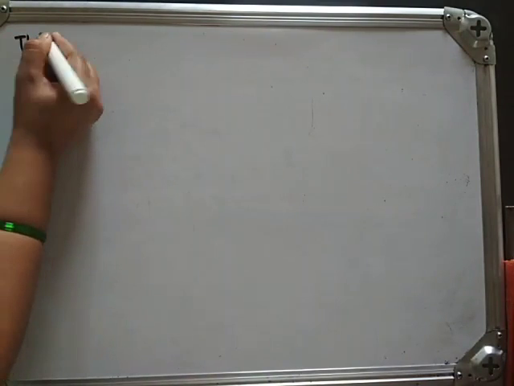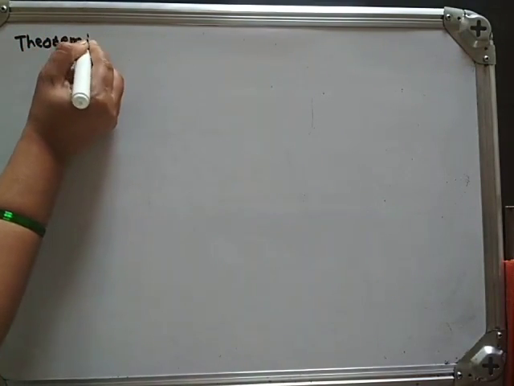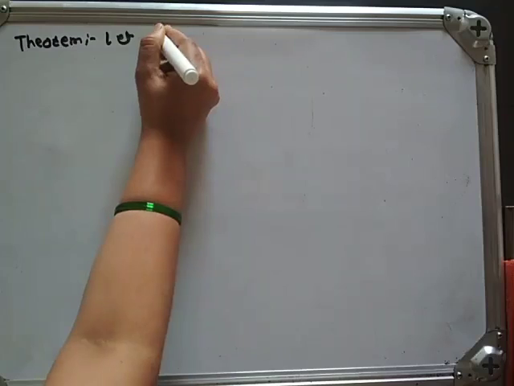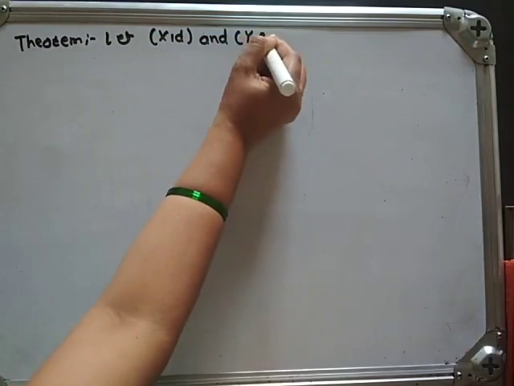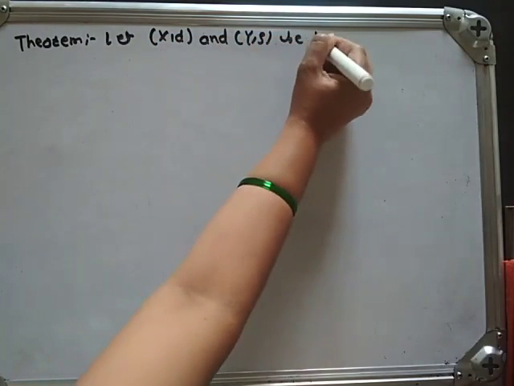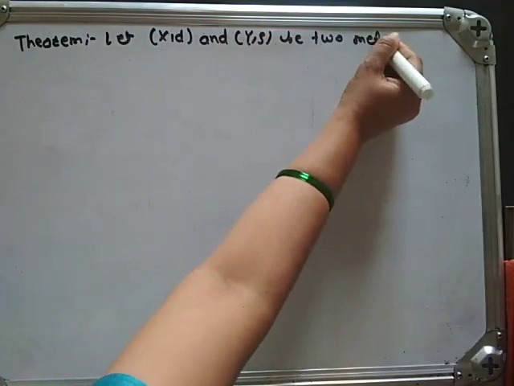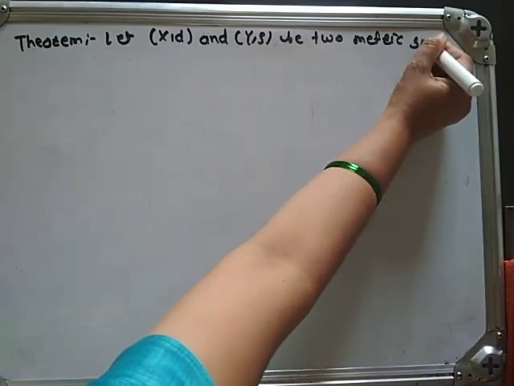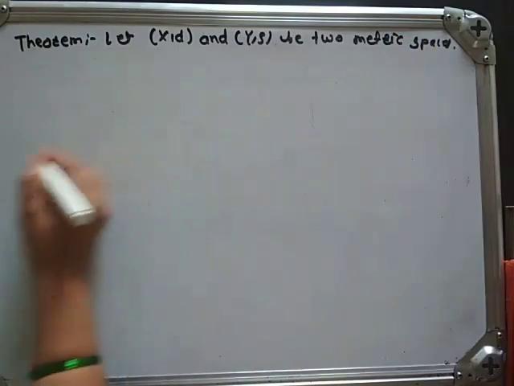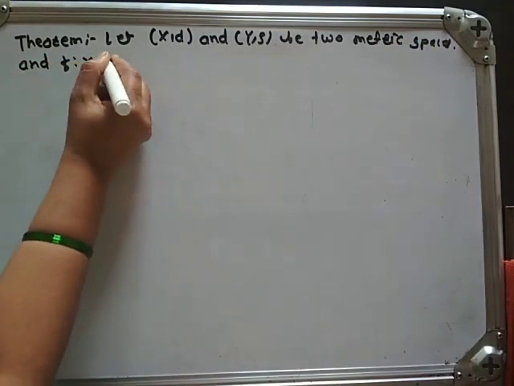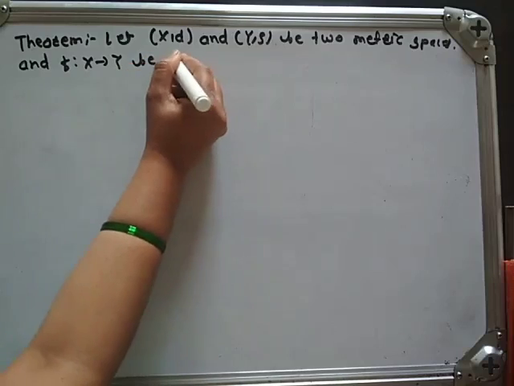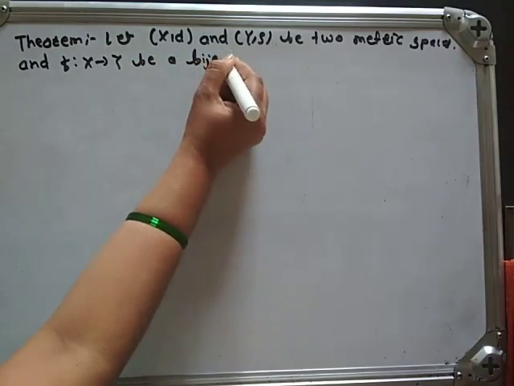Let us see the theorem. Let (X, d) and (Y, ρ) be two metric spaces, and f from X to Y be a bijective function.